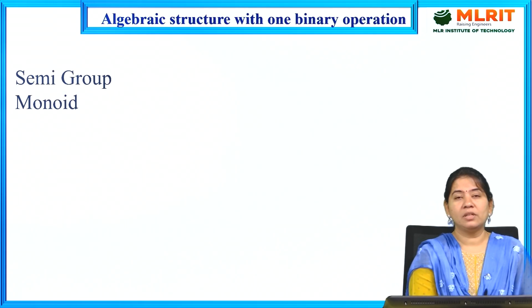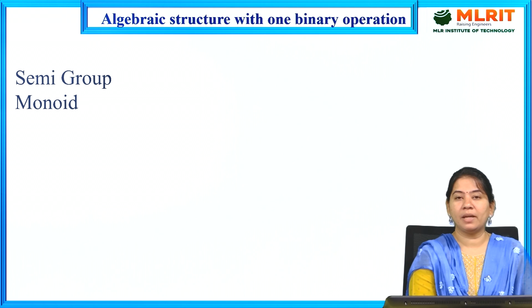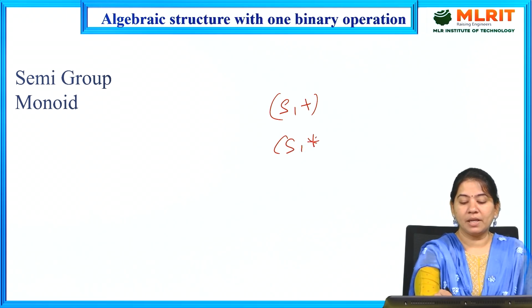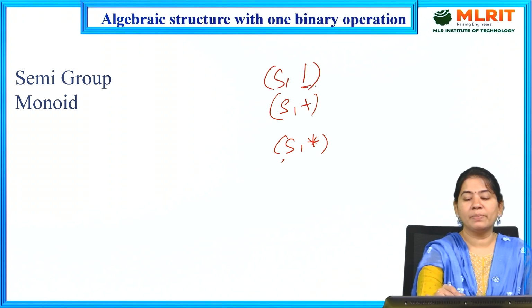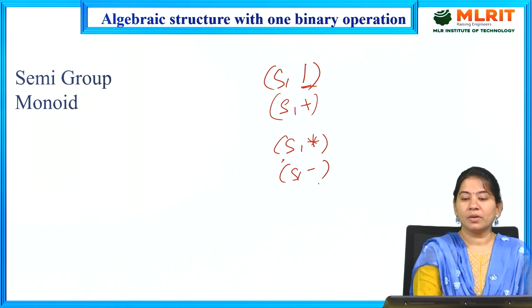Next we have algebraic structures with one binary operation. So here what is meant by this algebraic structure with one binary operation here? One binary operation is nothing but here S comma plus. This is one algebraic structure. Or S comma multiplication. This is non-empty set. This is one binary operator. So or for example S comma division. So this is also one binary operator. Or S comma minus. So this is non-empty set and this is called one binary operator.